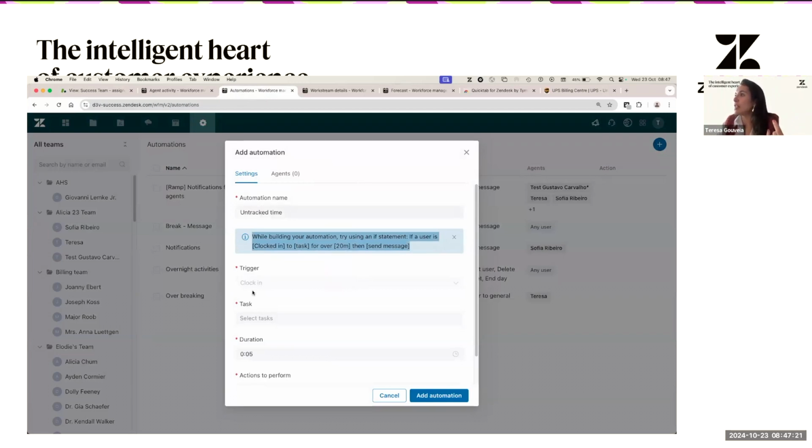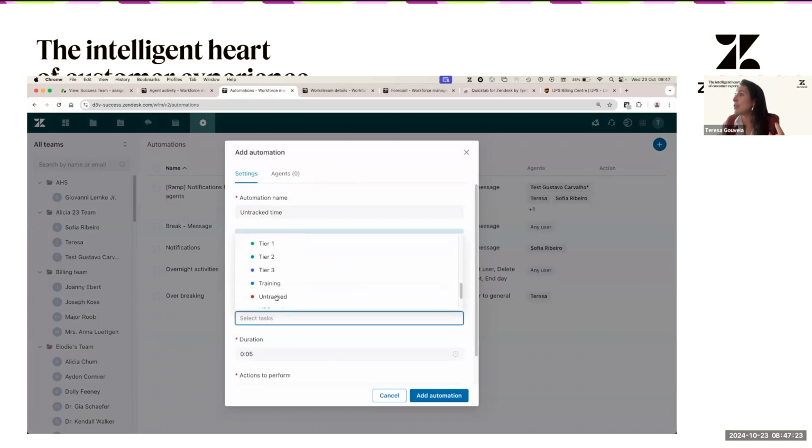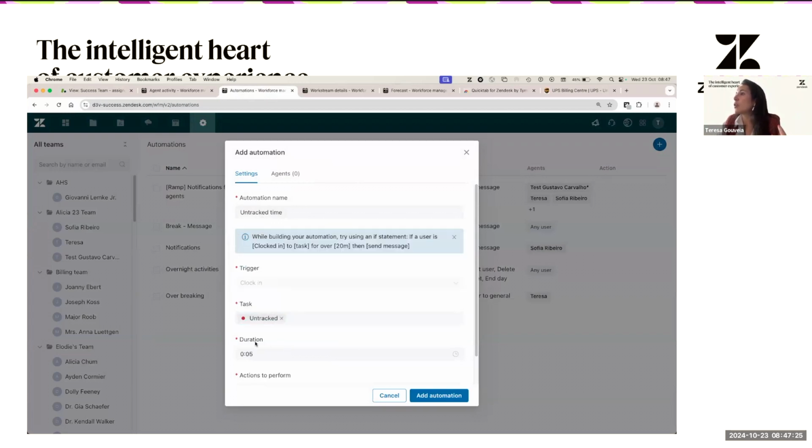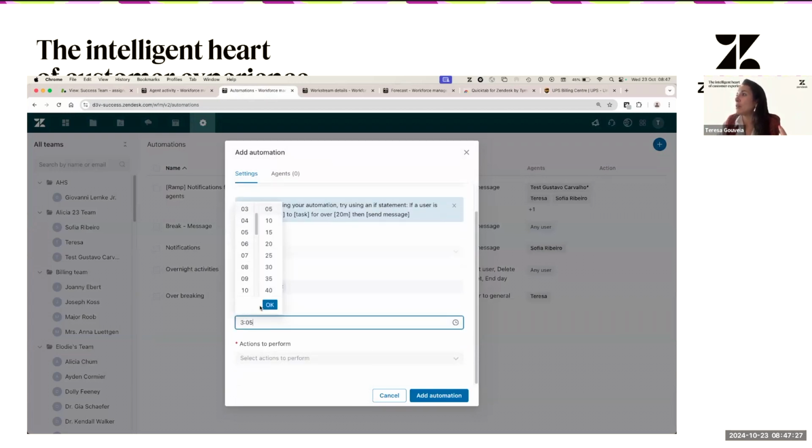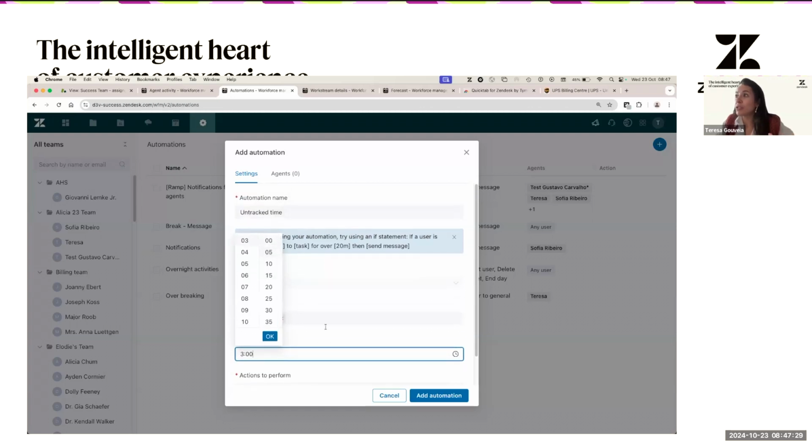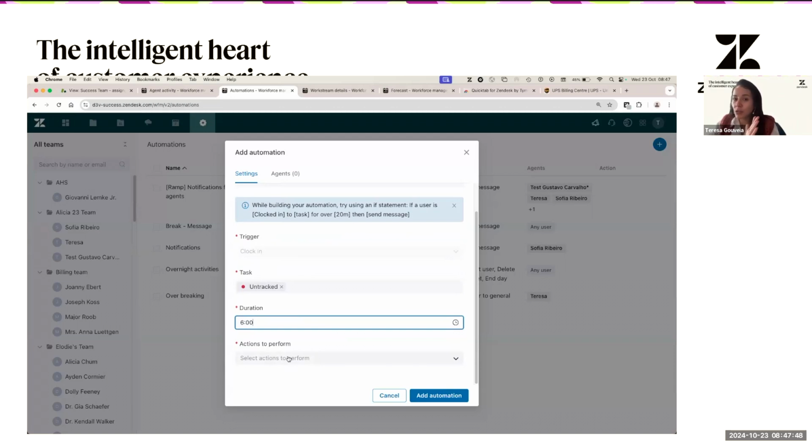So I'm going to say that if someone is on track time for more than 3 hours, and I'm saying 3 hours just because, for example, for me, it wouldn't be normal someone with more than 3 hours on track time, okay? But you can select maybe 6 hours if you want to make sure that definitely they are not working or this is not part of their shift. So you can click here, 6 hours, let's do this, and then actions to perform.